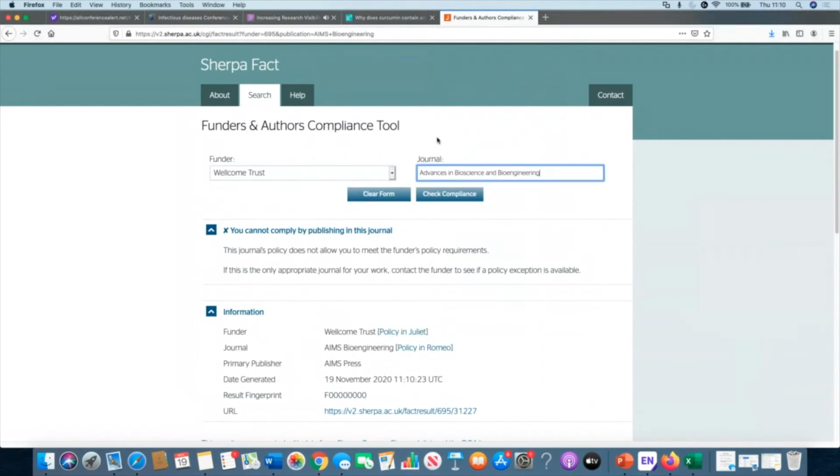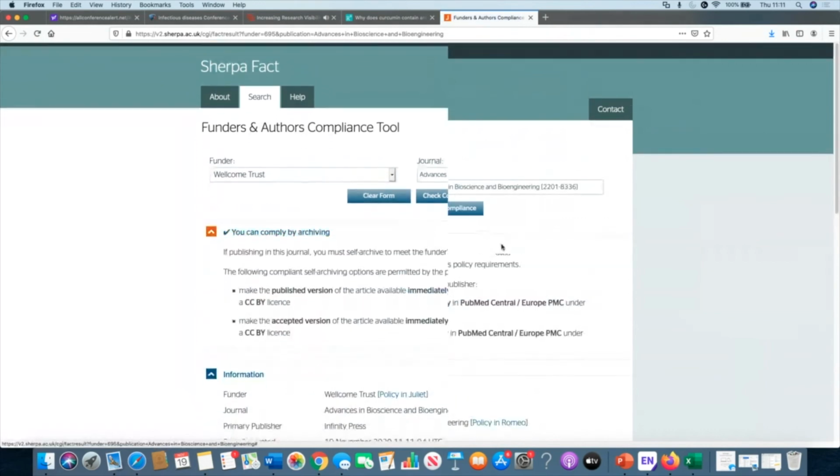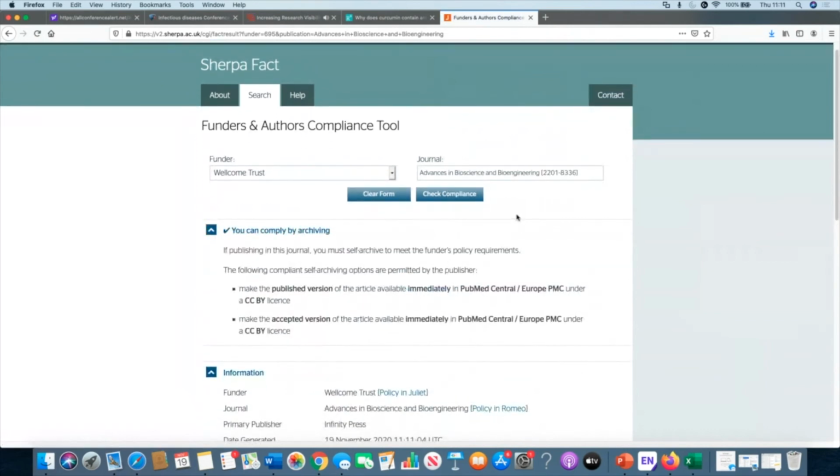So now I'm going to try Advances in Bioscience and Bioengineering. Still the Wellcome Trust. I'm going to check compliance. And I can comply by archiving with this route of compliance. So that's okay. Whatever publications you settle upon that you want to submit to, it's really important that they are complying with your funder's open access policy.